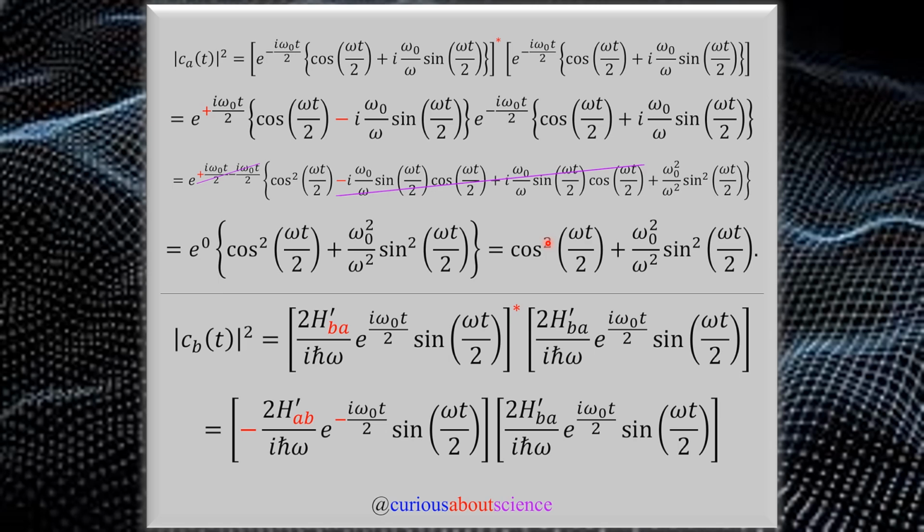All right, so here then, what we have is CB squared, again, the thing with the conjugate times the thing itself. Let's notice that the matrix element, we can switch the pairing here with the conjugate here, so we can switch BA to AB at the cost of a conjugate. But also this i down here puts a negative there. Our exponential goes negative, easy enough. All of this, we just need to multiply together. As a result, what we have here is more distribution and cleanup on its way.